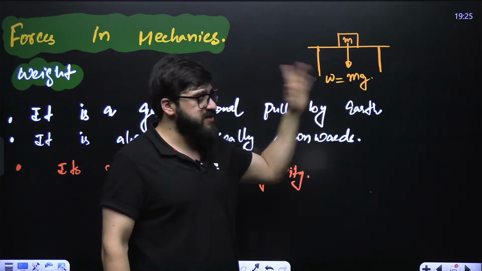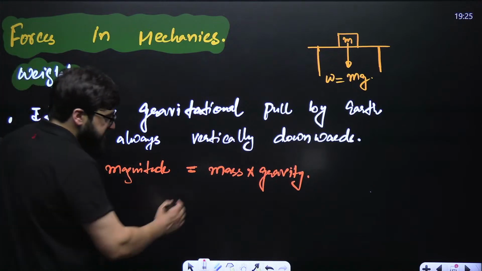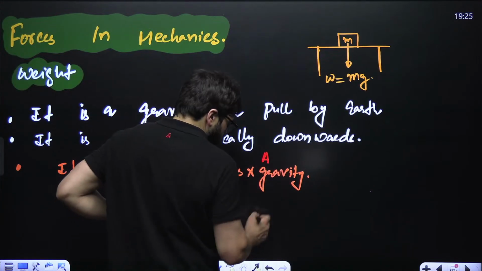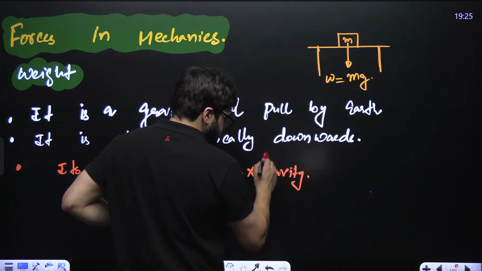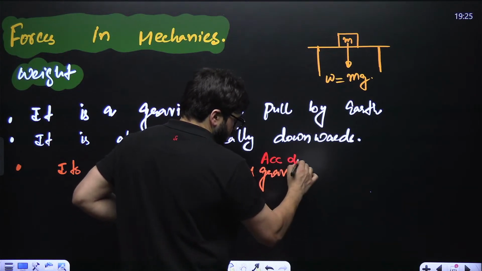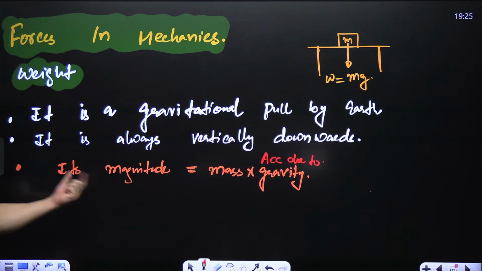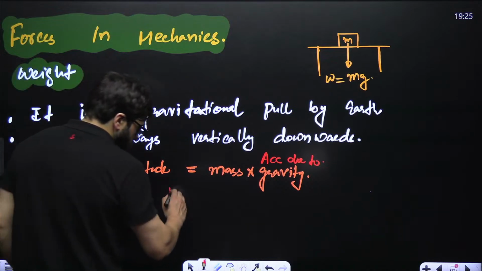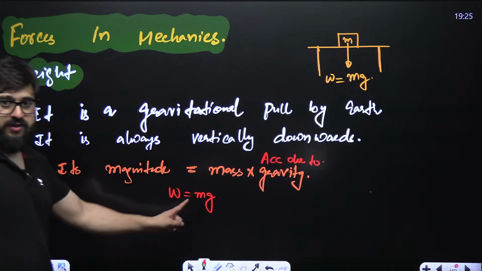Mg is always vertically downwards. And its magnitude is mass into acceleration due to gravity. Mass into acceleration due to gravity will be the value of force. So W is equal to M into G. W is equal to mg.